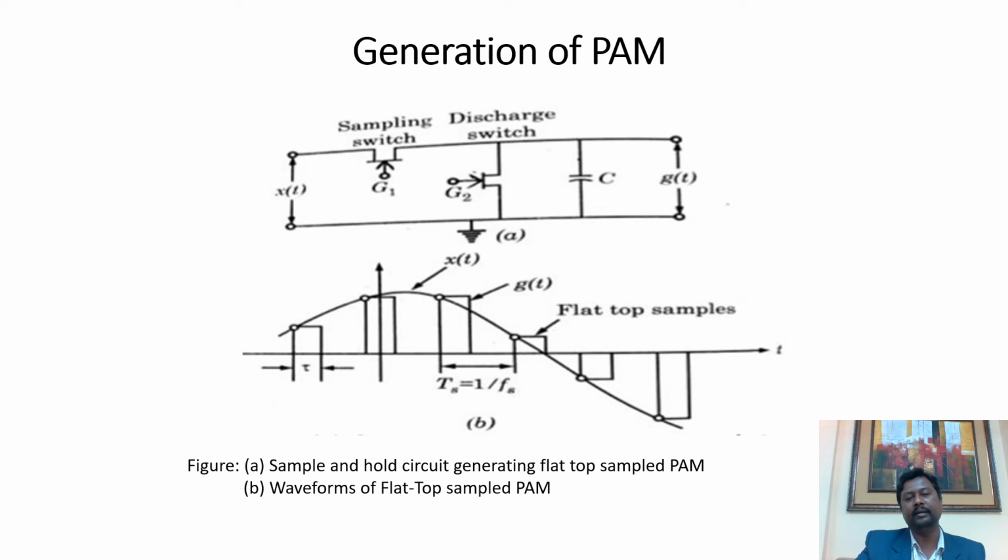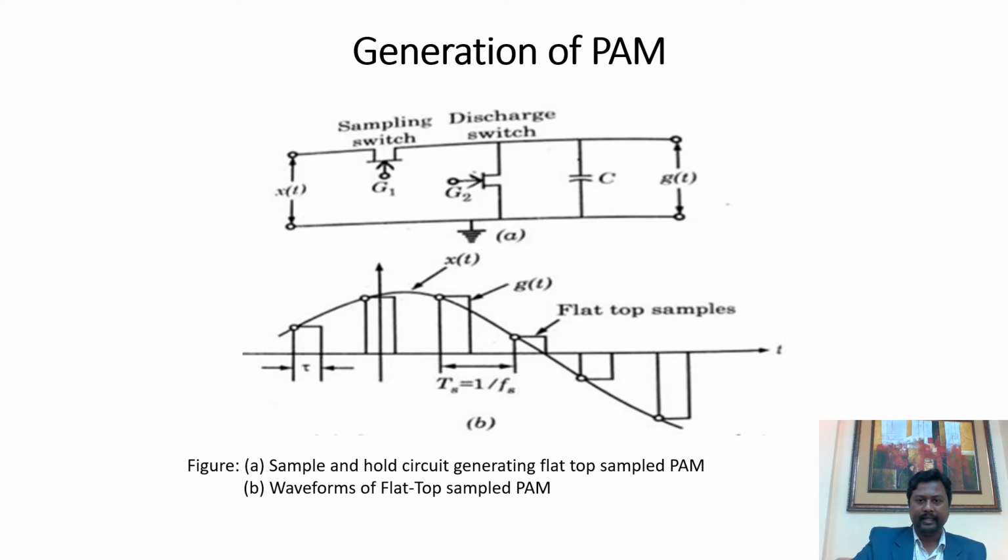When we provide a trigger pulse at gate terminal G1, the sampling switch is switched on, and during that period we have to keep the discharge switch in off condition. As the discharge switch remains off and the sampling switch remains on, all the incoming current flows towards the capacitor C, and it charges the capacitor to the maximum value, which is equal to the instantaneous value of the message during that period of time.